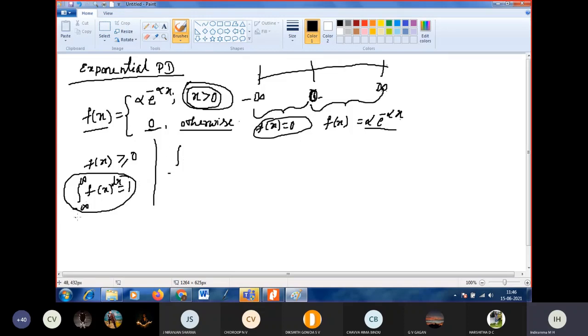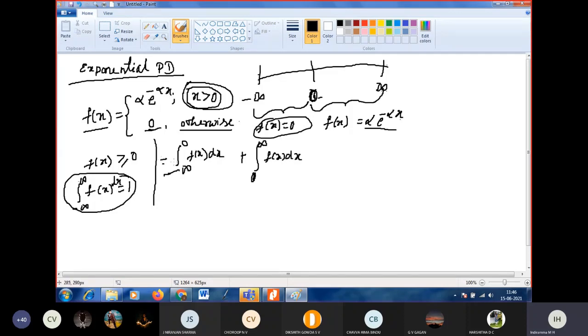Next I will check whether the second condition is satisfied by the exponential or not. We can write minus infinity to plus infinity as minus infinity to 0 plus 0 to infinity. Shall I split the integral? Can we split the limit? Okay, right. I am considering the LHS and I am going to prove the RHS.